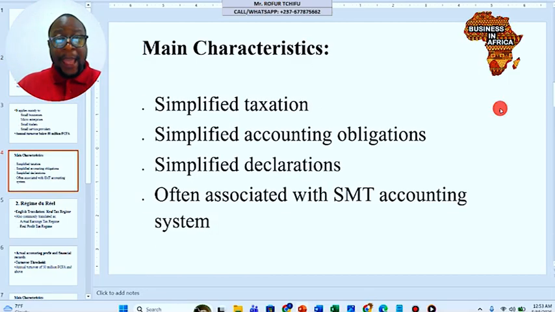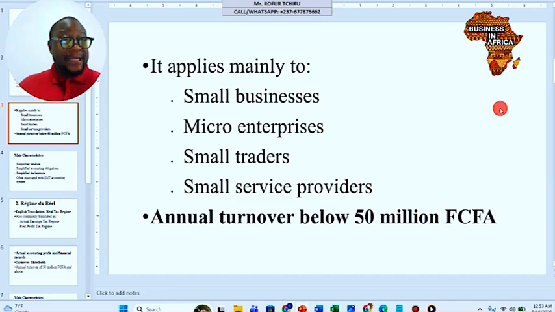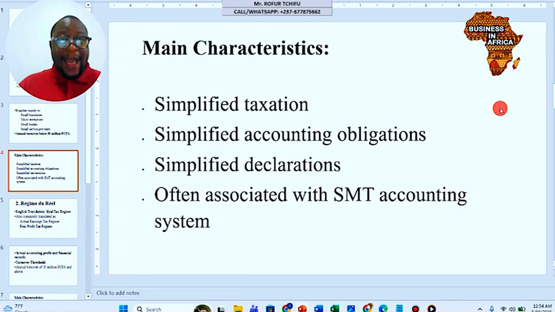It applies mainly to small businesses, as already mentioned: micro enterprises, small traders, and also small service providers. One of the criteria used to classify these businesses into this tax bracket is their annual turnover. For you to fall under the IGS, your turnover should be below 50 million francs CFA. So companies with turnover below 50 million francs CFA will usually be classified under the IGS tax regime.